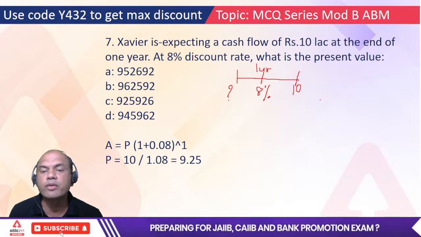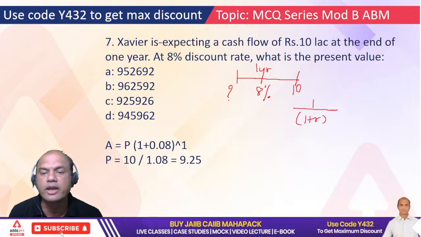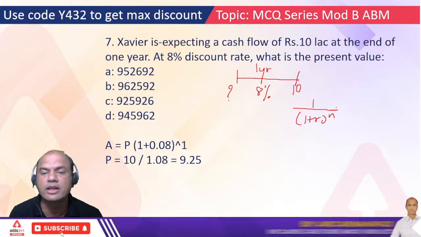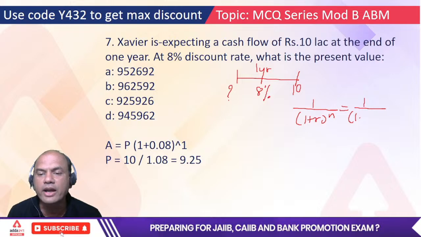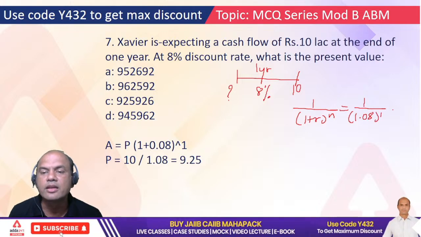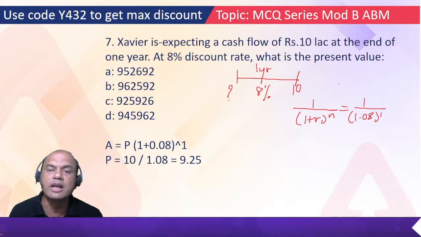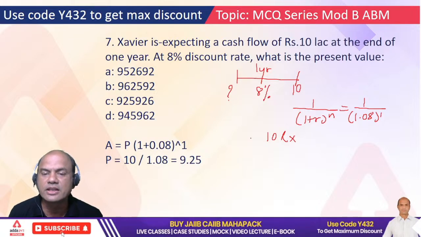It's the discounting factor rule: 1 upon 1 plus r raised to n. What is n over here? 1 year. So 1 upon 1.08, because 8%, raised to 1, and whatever that answer will be is multiplied by 10 lakhs.